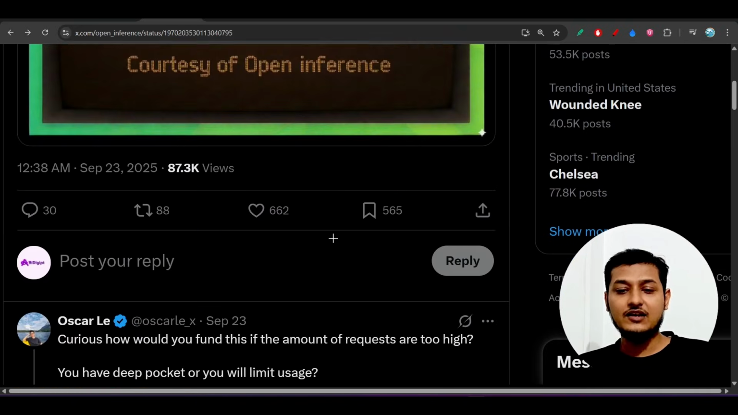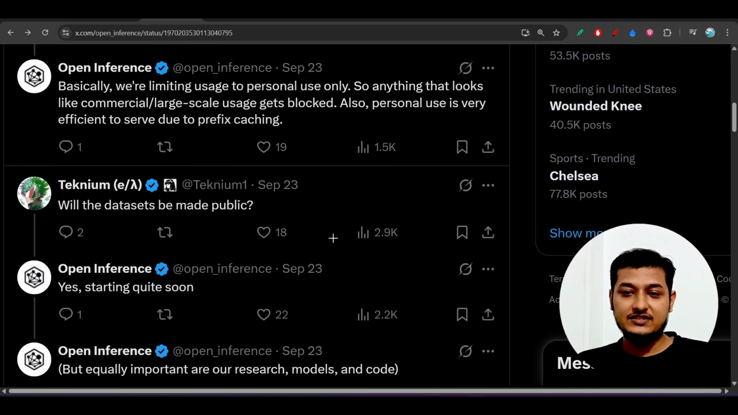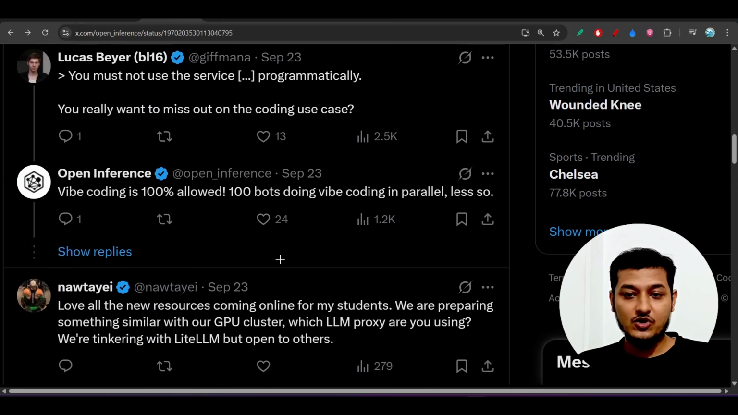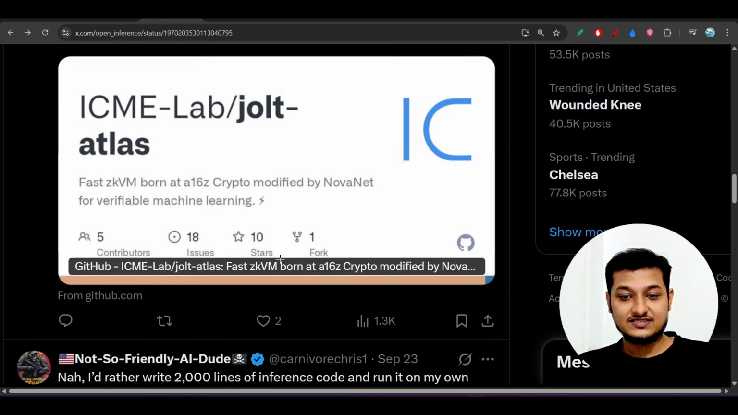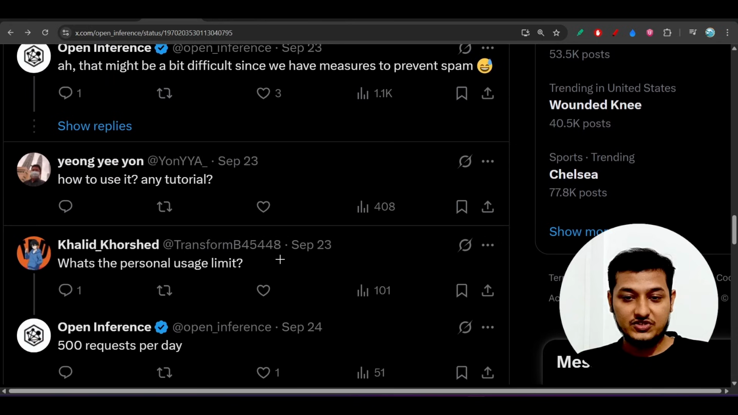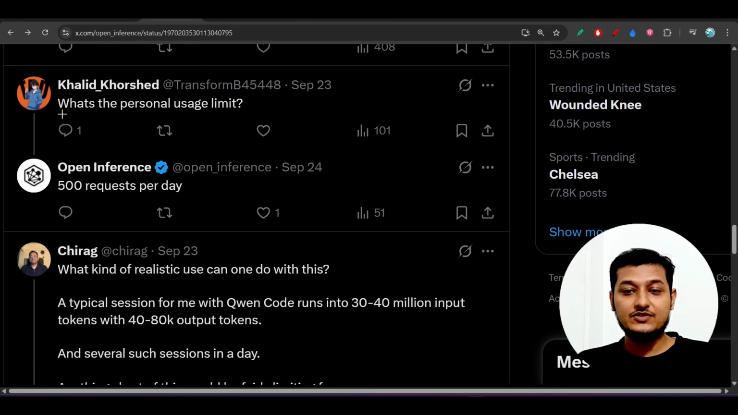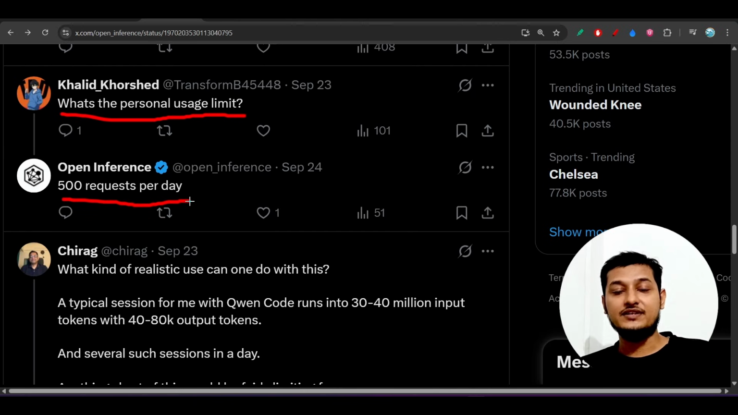Okay, now what is the rate limit? Let me show you. One person actually asks this in the post. Here you see, what is the personal usage limit? 500 requests per day. Okay, there is no money you have to give. You can do 500 requests per day, and I think that is enough.